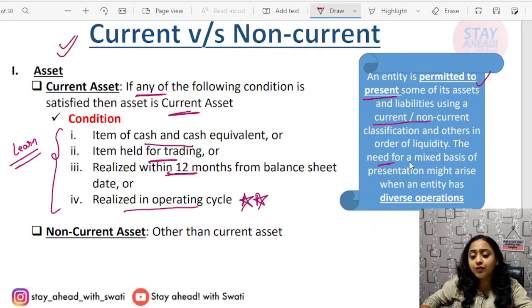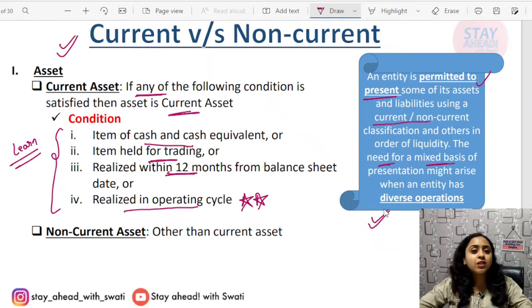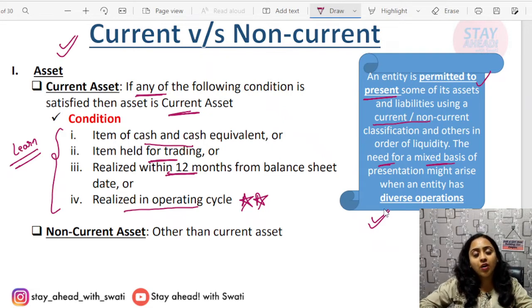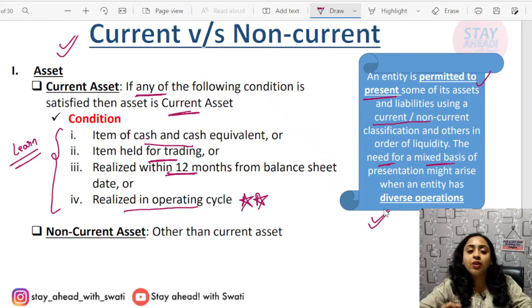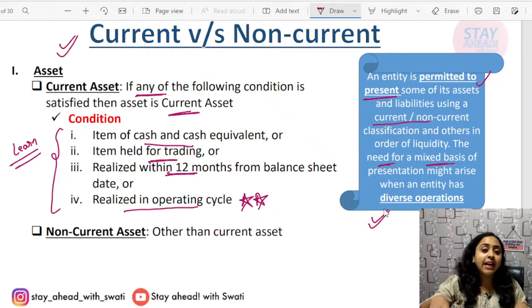The need for a mixed basis of presentation might arise particularly when diversified operations are there, because for a particular operation some particular thing can be current, and for another it can be non-current. Different operations might have different operating cycles. For example, if we talk about wood, it is 12 months.